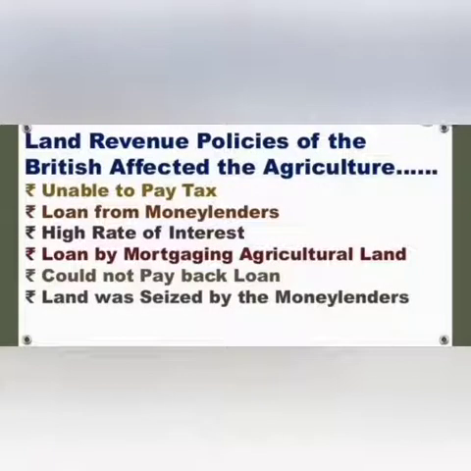These land revenue policies of the British affected agriculture and the farmers. The farmers were unable to pay taxes. They had to take loans from moneylenders. They suffered due to the high rate of interest. They also suffered by mortgaging agricultural land for loans. They could not pay back the loans and the land was seized by the moneylenders. So this was all about this module.